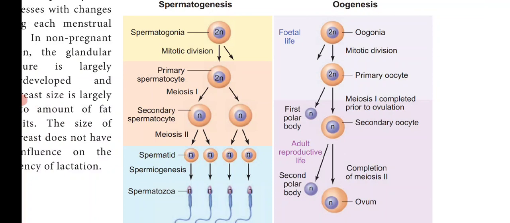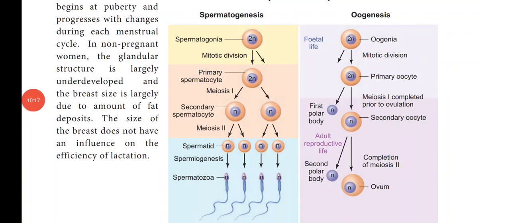So during fertilization only, the secondary oocyte undergoes second meiotic division. So, second meiotic division is completed only at the time of fertilization. During fertilization, the secondary oocyte undergoes second meiotic division and produces a large cell, the ovum, and a second polar body. The second polar body also degenerates.